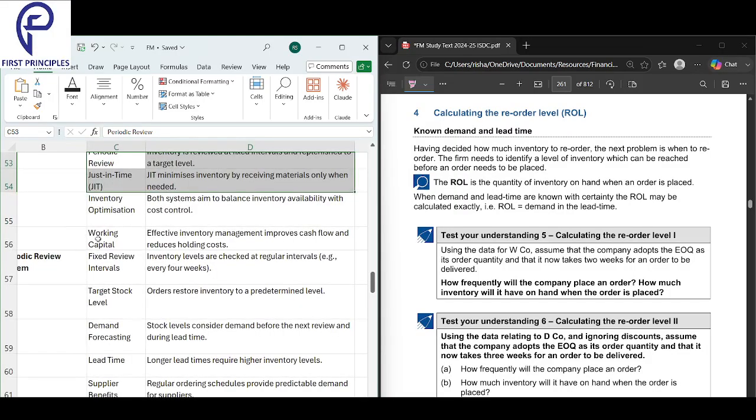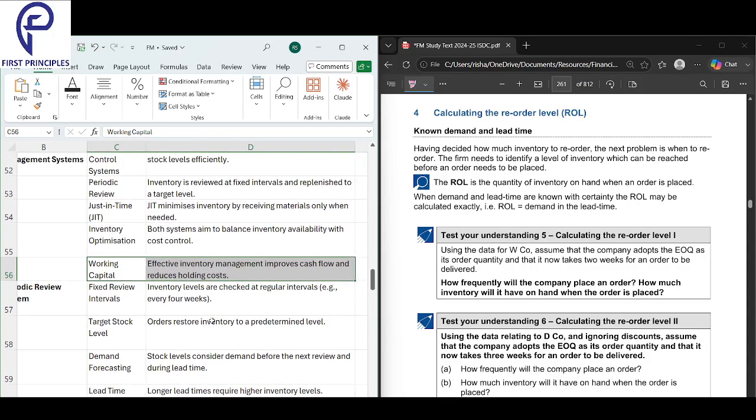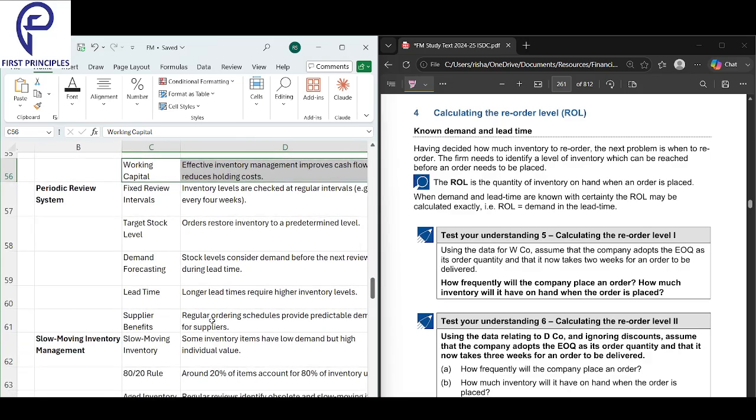And finally, working capital. Efficient working capital improves the cash flow and reduces the holding cost. Effective inventory management will improve the cash flow, and it will also reduce your holding cost. That is the biggest benefit.